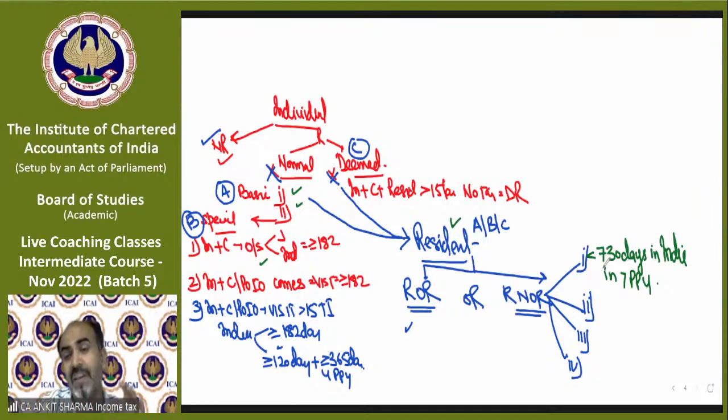that if he is in India for less than 730 days in 7 preceding previous years, or we can say 729 days or less. So less than 730 means he should be in India for 729 or fewer days. So if he fulfills this condition, he will be called a resident and not ordinary resident. And we have to check this condition in 7 PPY. Let me explain with an example.